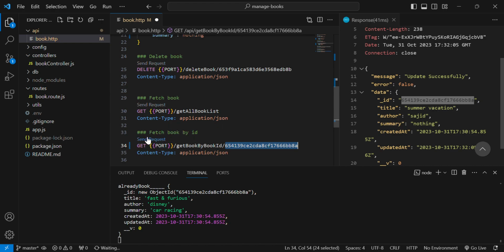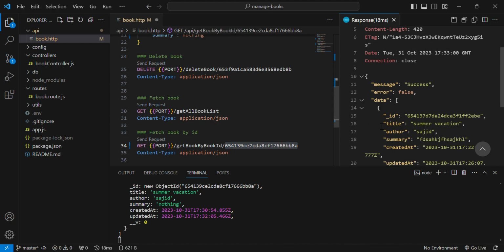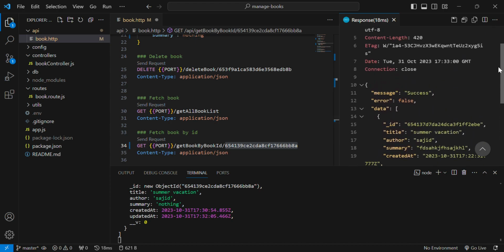I got success, and error is false, and we got the data in it. After that, when we call get all book list, we got an array of the books we fed into the DB.